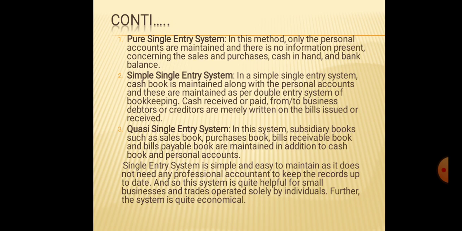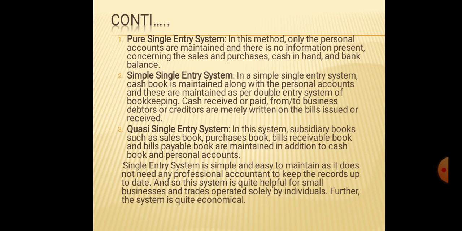Coming to the simple single entry system. In simple single entry system, cash book is maintained and the personal accounts are maintained. These are maintained as per the double entry system of bookkeeping. Cash received or paid will be maintained, and the debtors and creditors are merely written off on the bills issued or received.